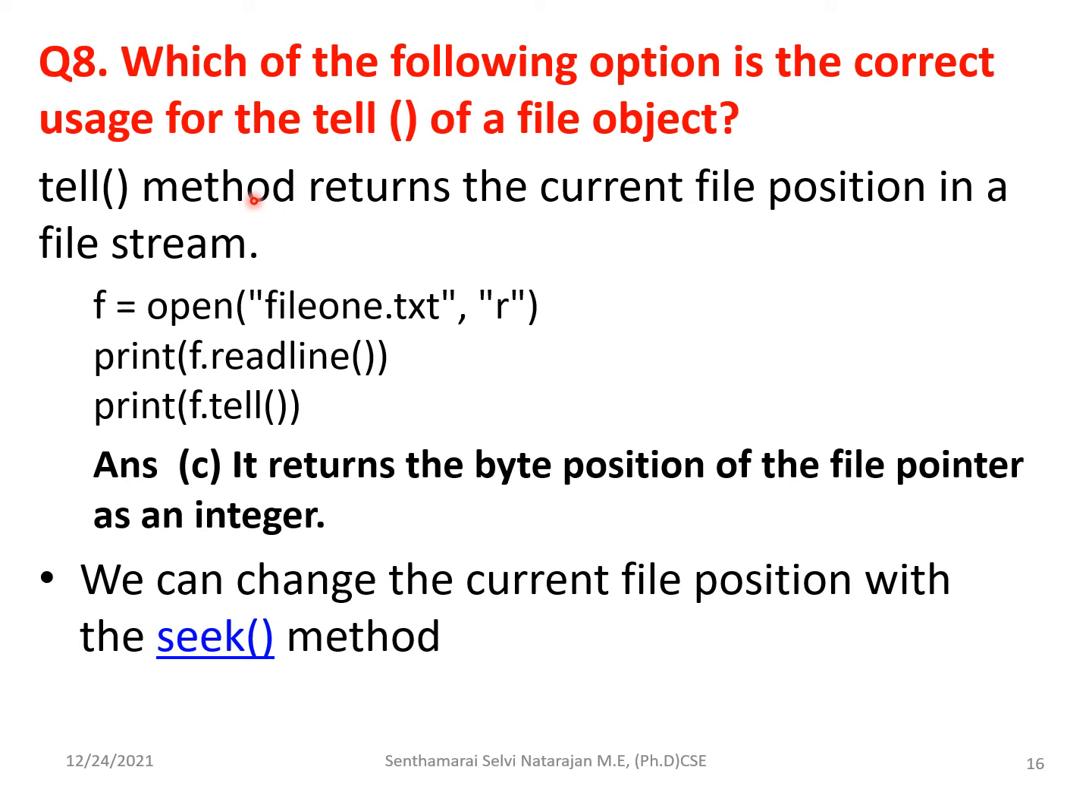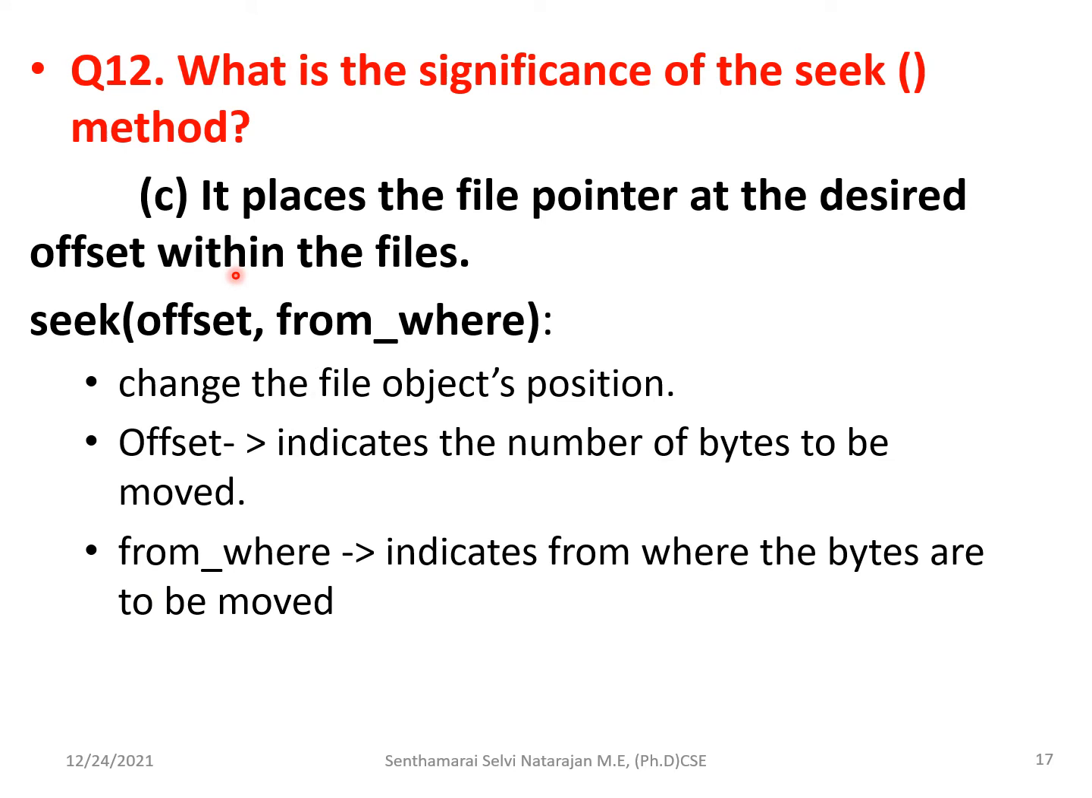It is seek(). Since you have the question regarding this seek(), you will see that we can change the current file position with the seek() method. I have given some simple statements where you can get the byte position of the file pointer as an integer value. Then the 12th question is regarding this seek(). As I have said, the file position can be altered, the file pointer moved to the desired offset within the file. So this is the syntax, and I have given the explanation.